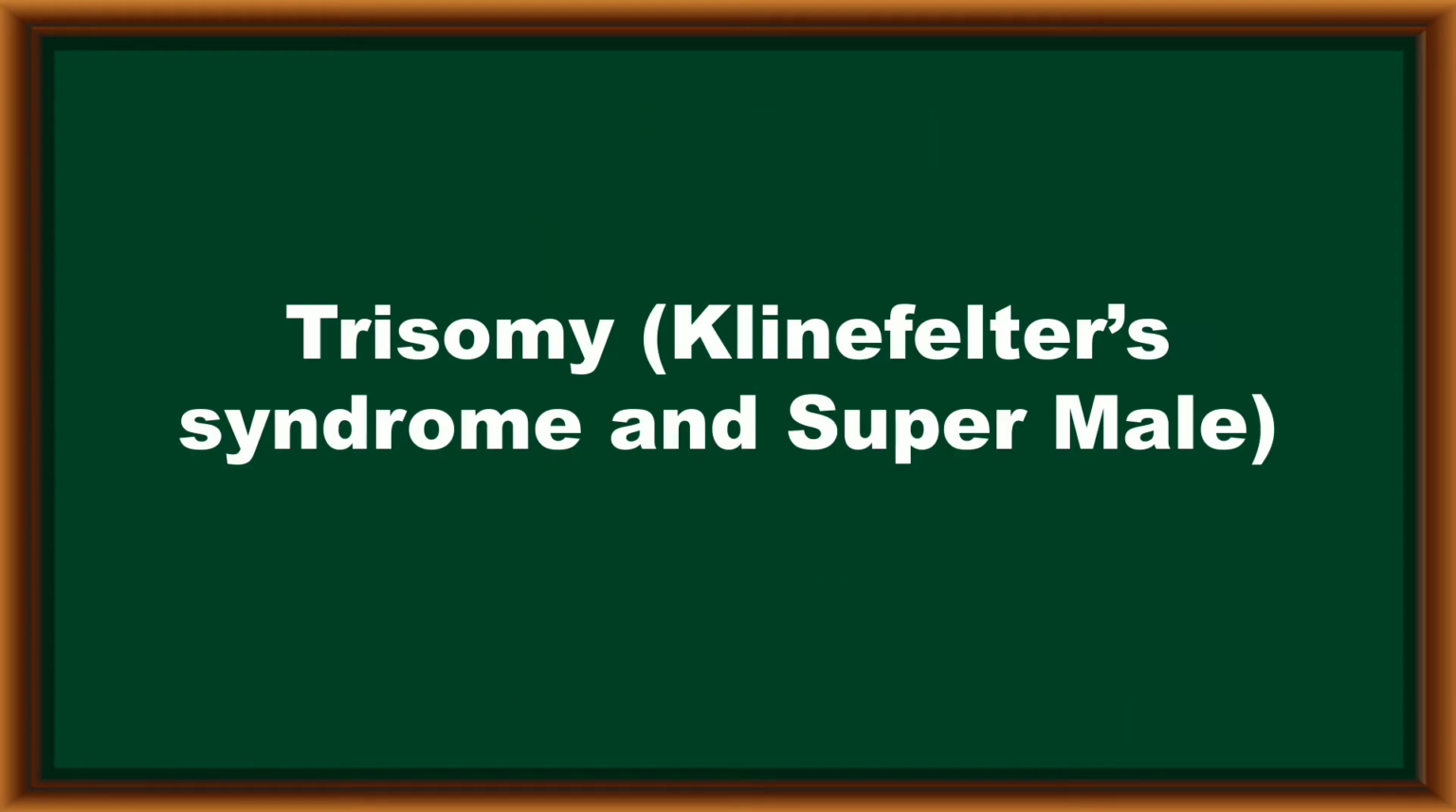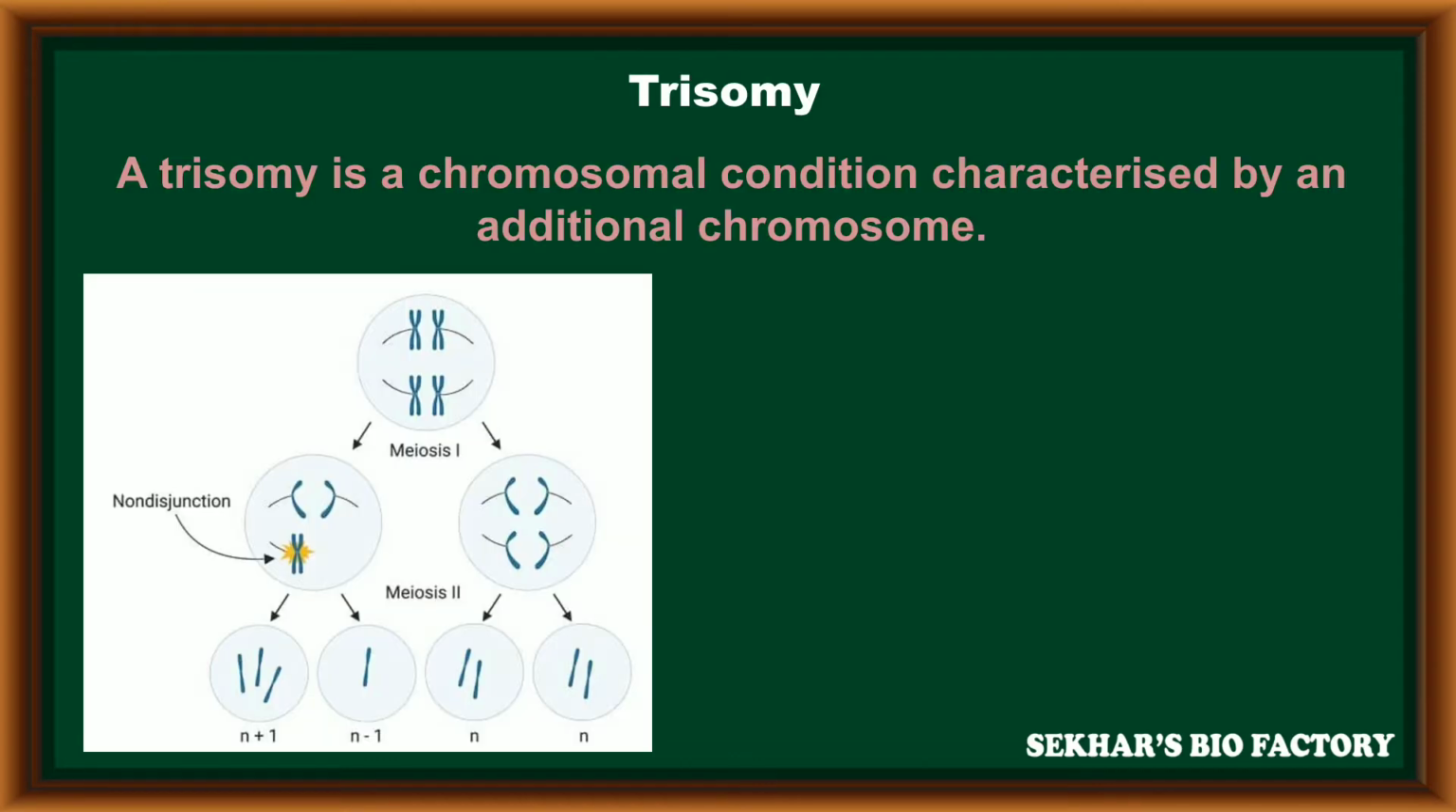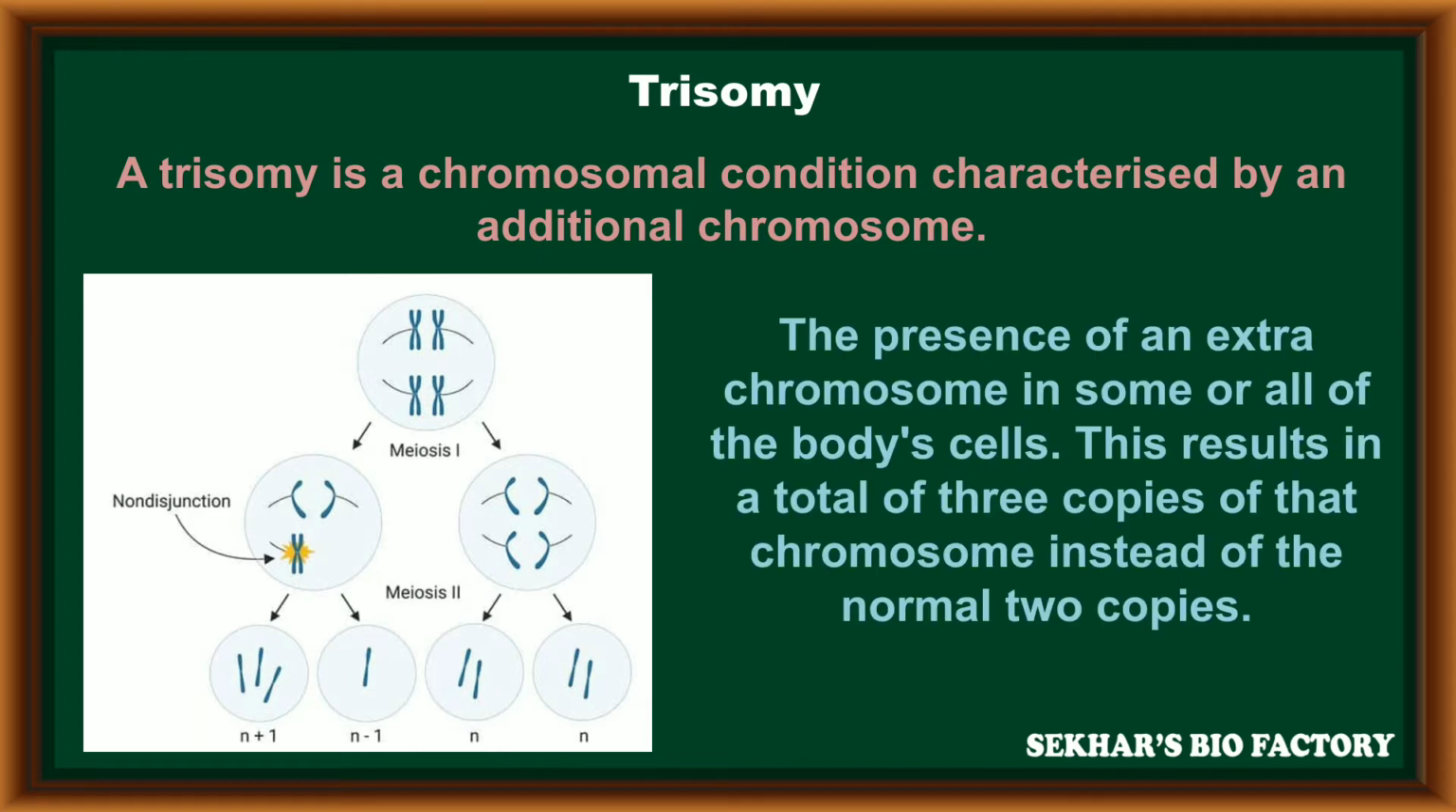In this video, I am going to explain trisomy, with Klinefelter's as an example, along with the super male characters. Trisomy is a chromosomal condition characterized by an additional chromosome. The presence of an extra chromosome in some or all of the body cells results in a total of 3 copies of that chromosome instead of the normal 2 copies, which is called trisomy.